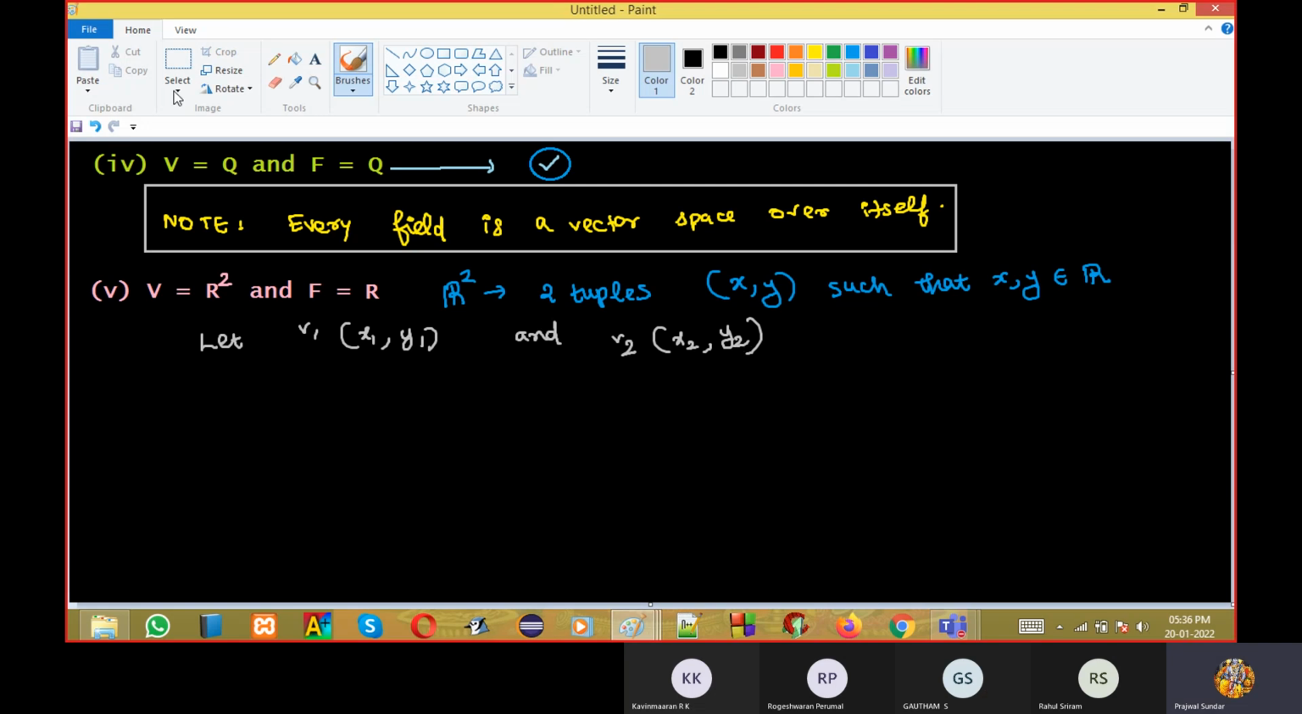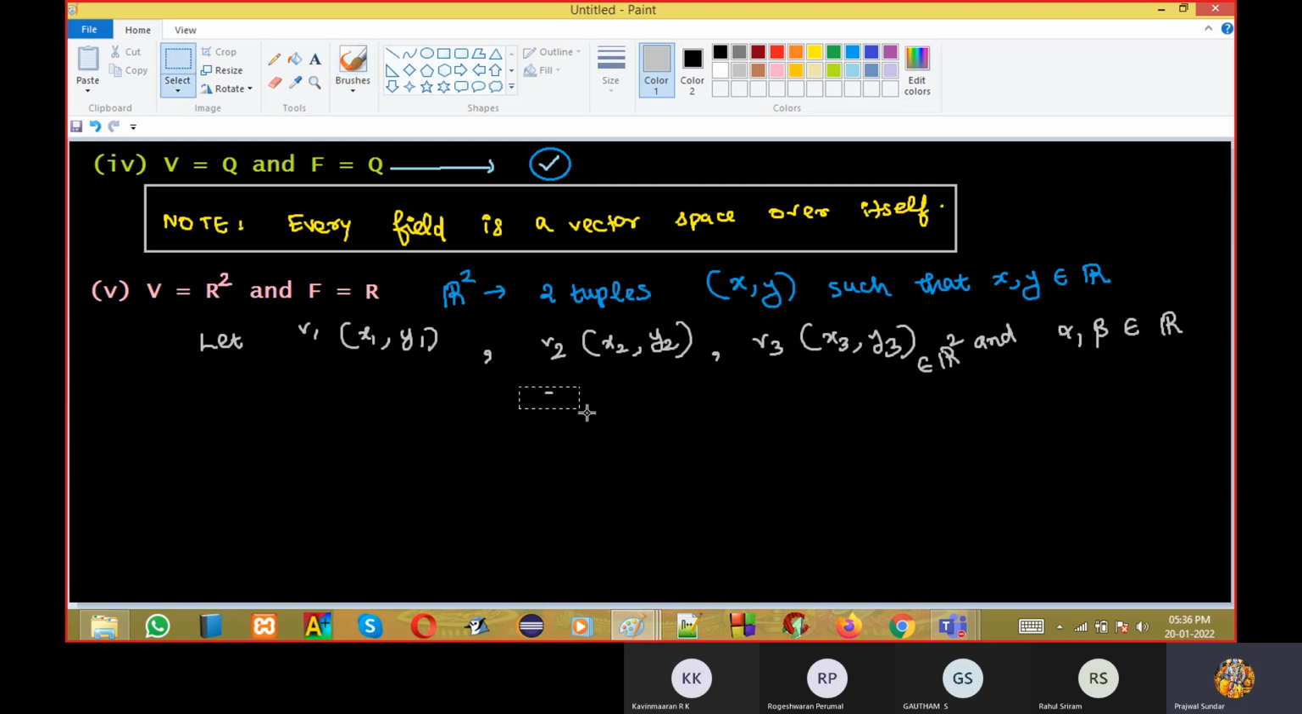We have to take 3 vectors, correct? Always remember, for vectors you take 3 vectors, and for scalars you take 2 scalars. I'll take alpha, beta belonging to R. All these 3 vectors belong to R squared, that is the vector space, and the scalars belong to the field. So we need to check all the properties, correct? But before checking the properties, we need to define what we are exactly doing.